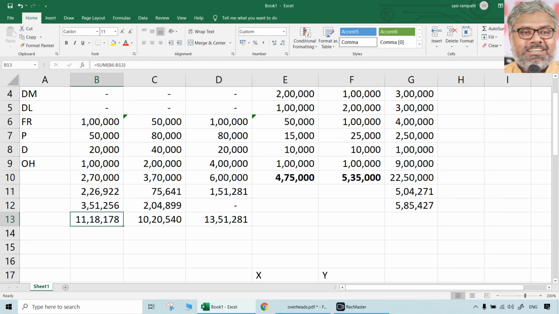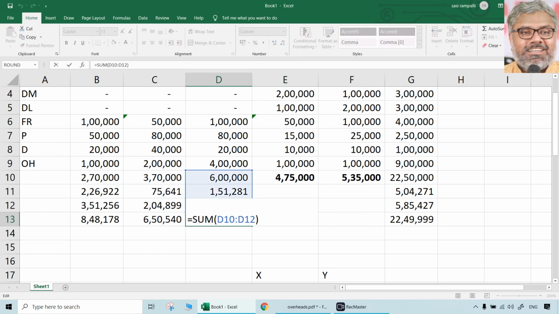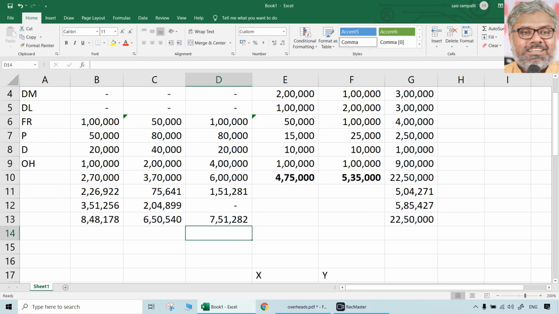Okay, I think these totals are wrong. What we have to take is, already we have taken the total, no? So we should not do double totaling. 22 lakhs 50,000 is the total, and the total of all this, if you check, is 22 lakhs 49,999, which means let us take some plus 1 somewhere, anywhere, no problem, don't worry.